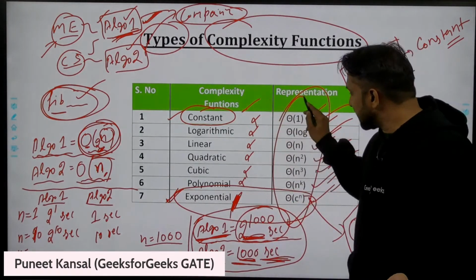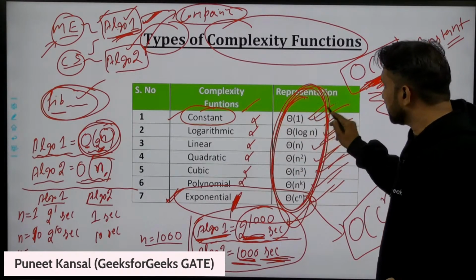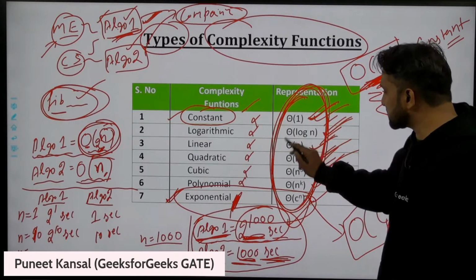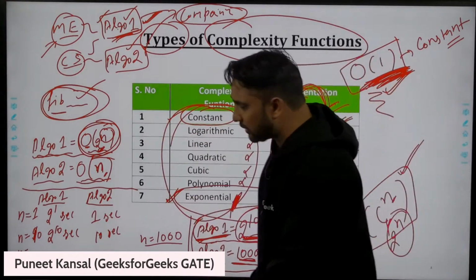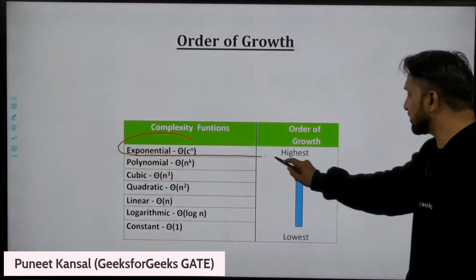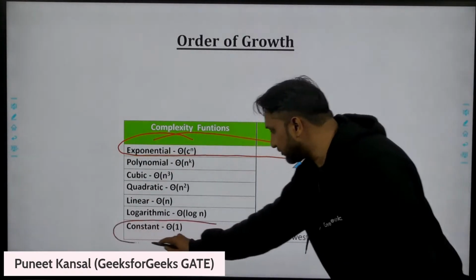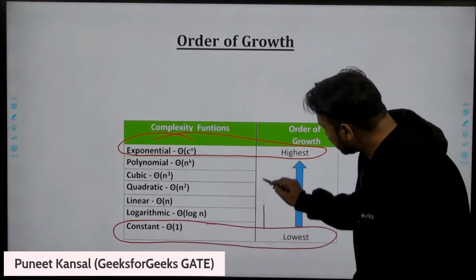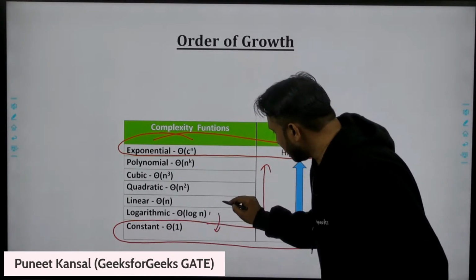So these are the functions which tell us the complexity of different algorithms. We can represent the complexity by using these complexity functions. And you have already told me that exponential complexity function has the highest time complexity, and constant has the lowest time complexity. So this will move in this order.